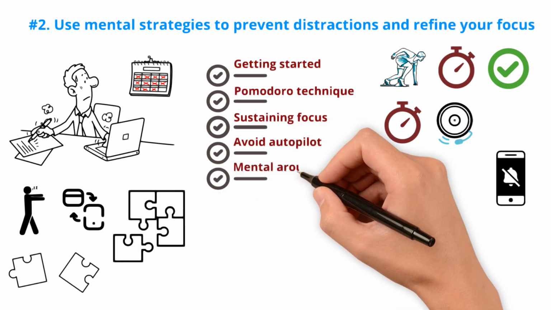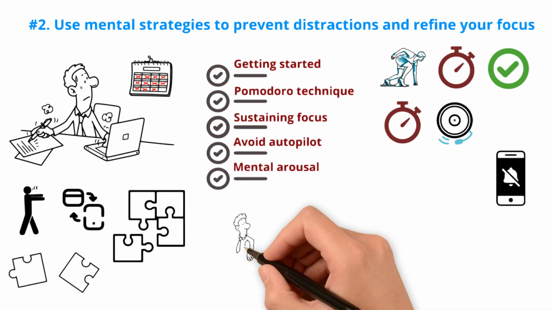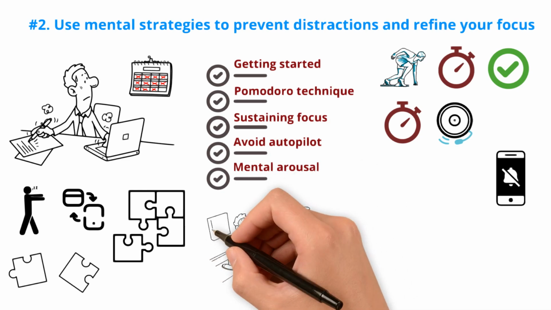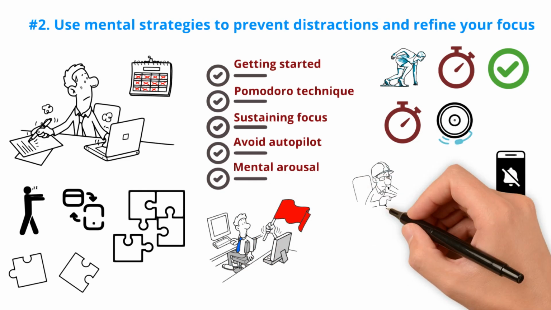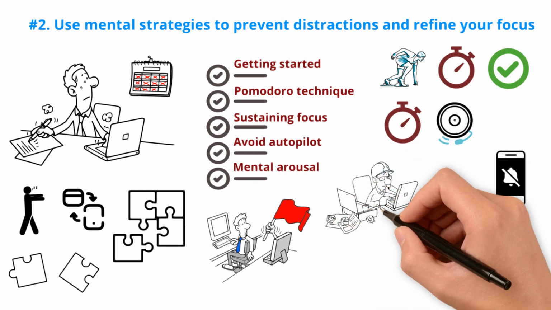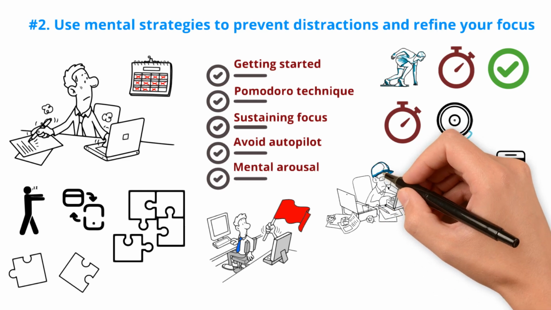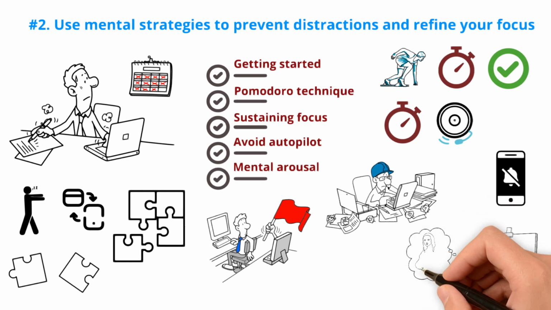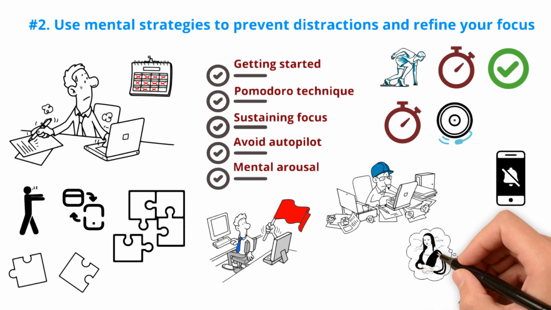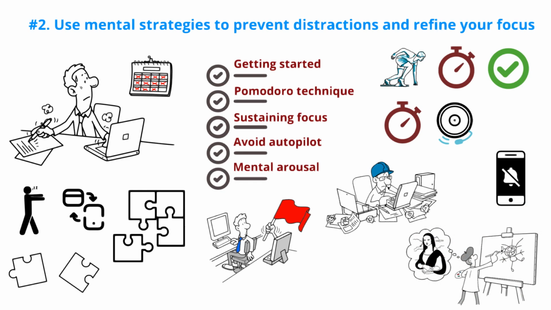Mental arousal. Pay attention to your mental arousal level, which relates to your energy and alertness. High arousal leads to intense but narrow focus, ideal for repetitive tasks like practicing musical scales. Low arousal fosters a more relaxed and expansive focus, suited for creative thinking and forming connections, crucial for tasks like music composition. Match your arousal level to your task to optimize your ultralearning results.